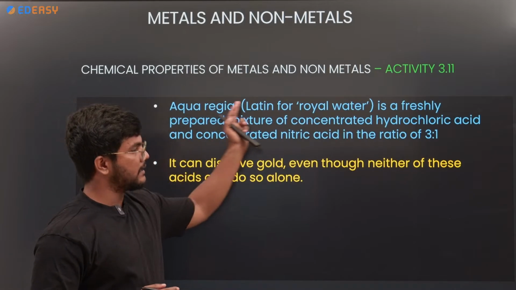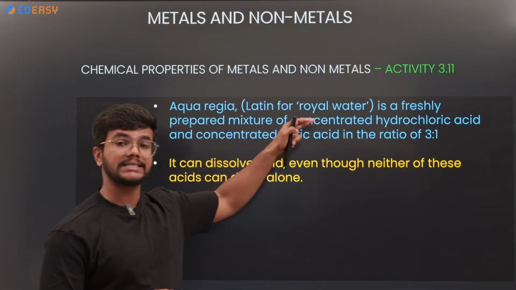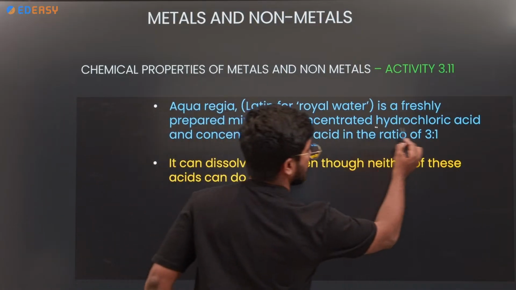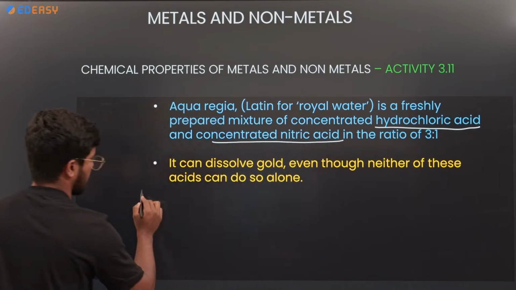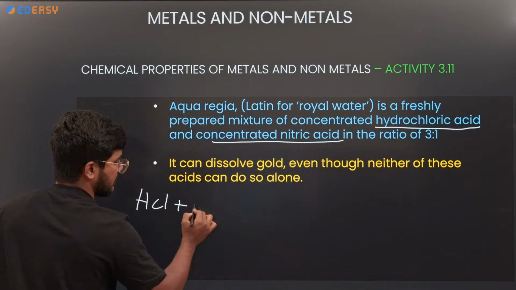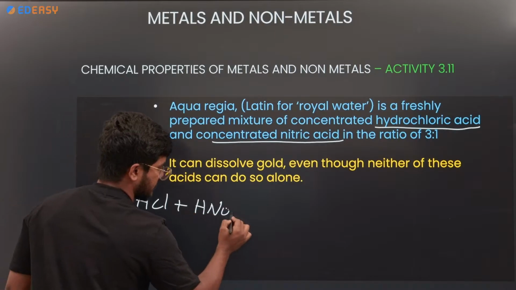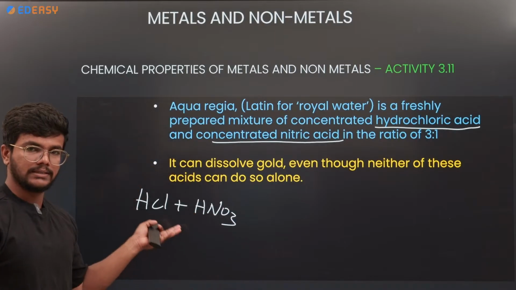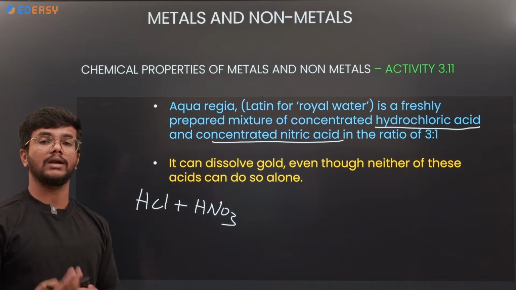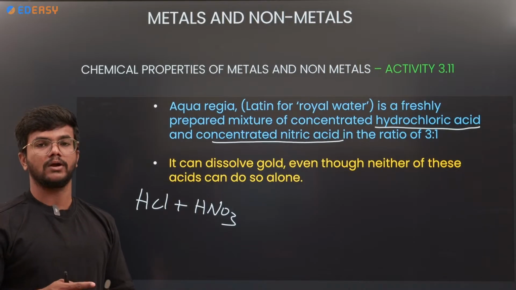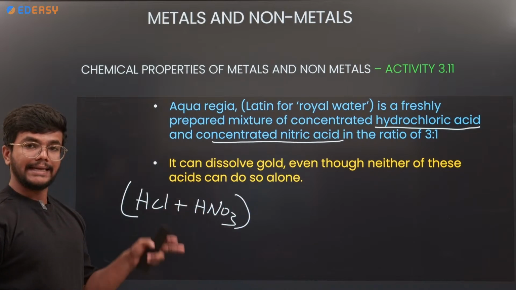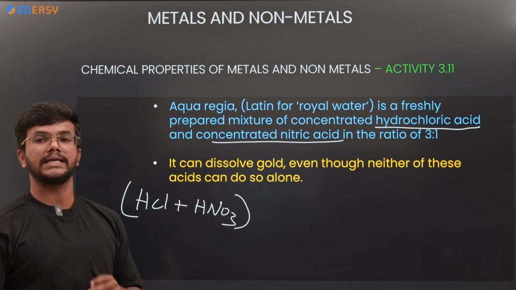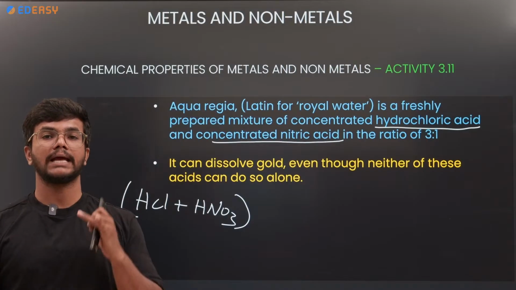Freshly prepared aqua regia contains hydrochloric acid HCl plus concentrated nitric acid HNO3. This is also called nitrating mixture. This is the solution which can dissolve gold and platinum, which are unreactive.